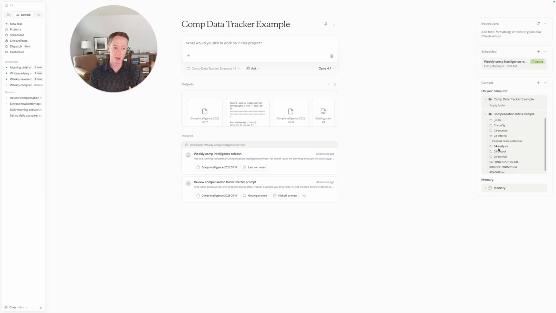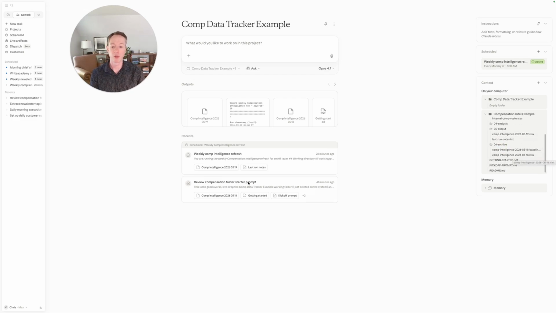And whereas this is hopefully going to give us an accurate point of view on where comp lies today, what we might want to know is where is comp going next year so that we can set our 2027 compensation bands appropriately and make sure that we're still competitive in the market. The output is going to give us what we need, and we're going to come into that next.